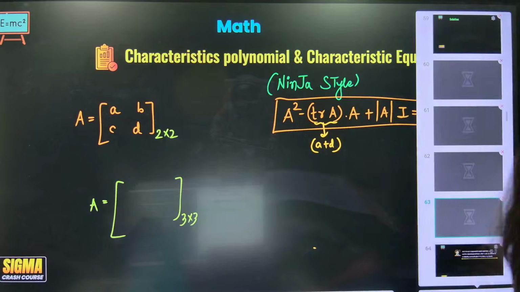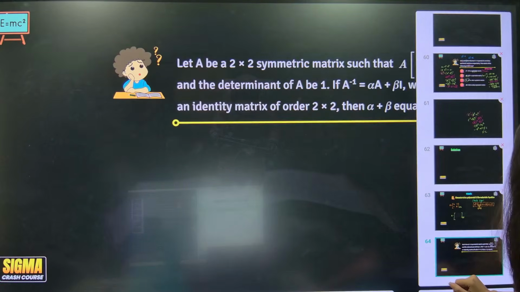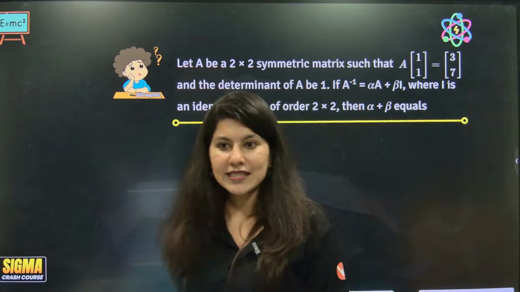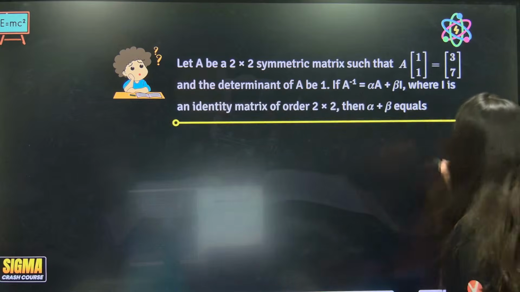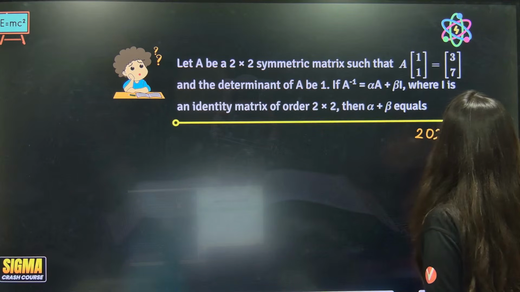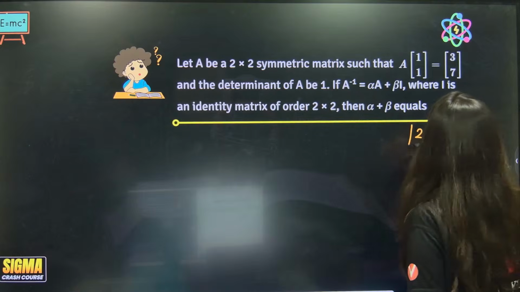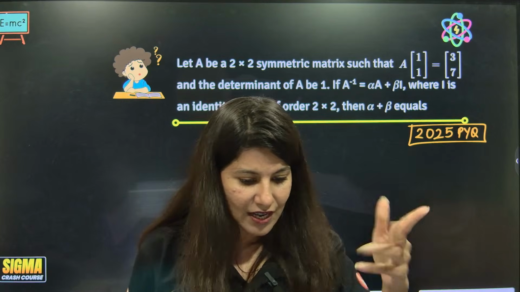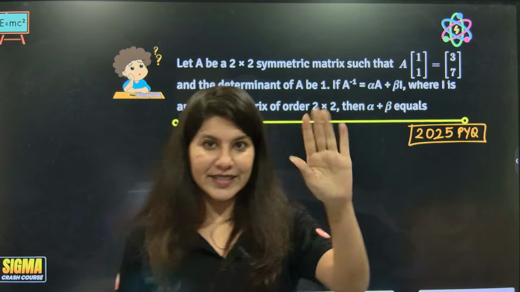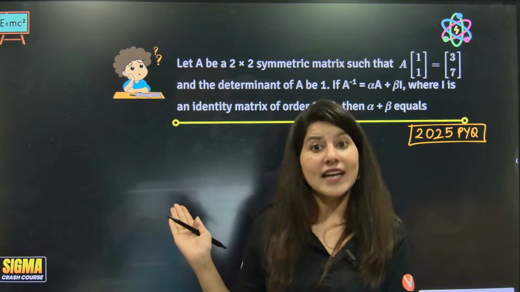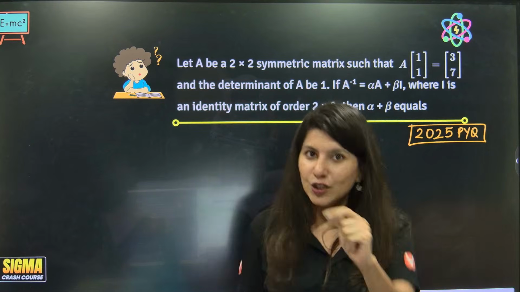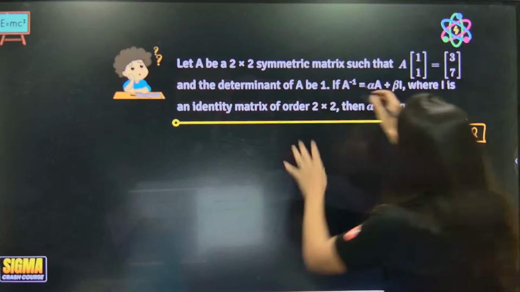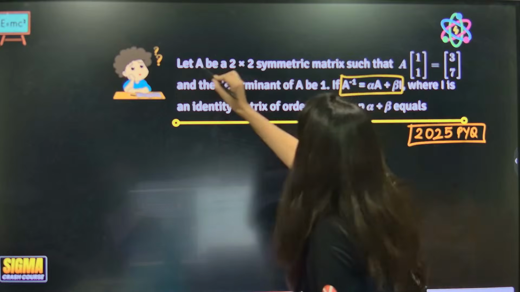Let me tell you why I'm telling you all this. Suppose this is a question, by the way, and this is a JEE Main 2025 PYQ. They will not tell you, hello Rajkumar, listen, ninja style characteristic equation, can you apply? You have to sense it. How will you sense? You will see a 2 cross 2 matrix and an equation is given.